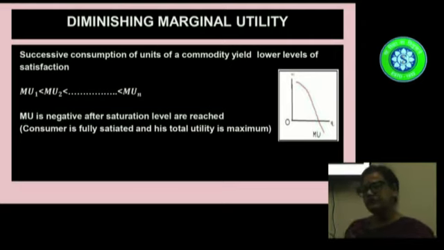So, when total utility is max, that indicates that the consumer has attained the maximum level of satisfaction. And beyond that, if he still goes on increasing his consumption, then the marginal utilities will become negative. So, it is not only that marginal utility can decrease, they can also become negative after the saturation levels are reached.